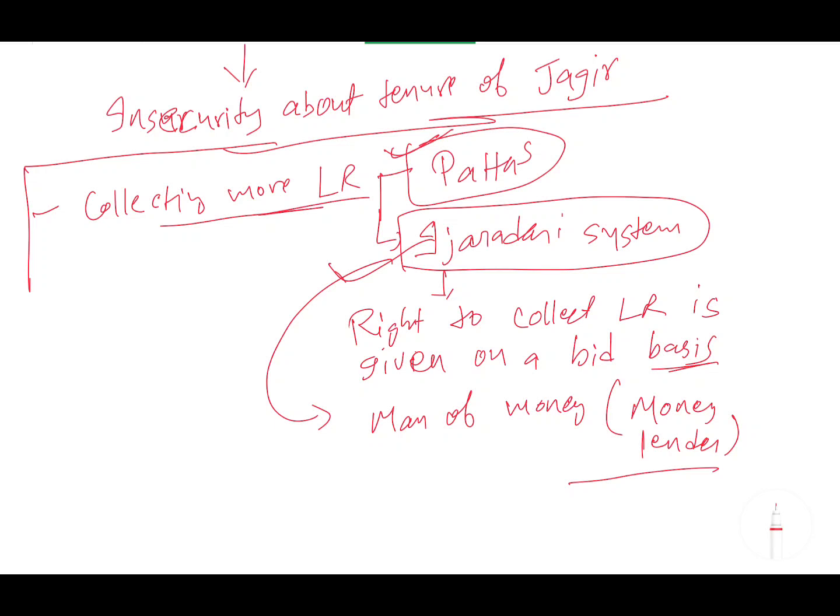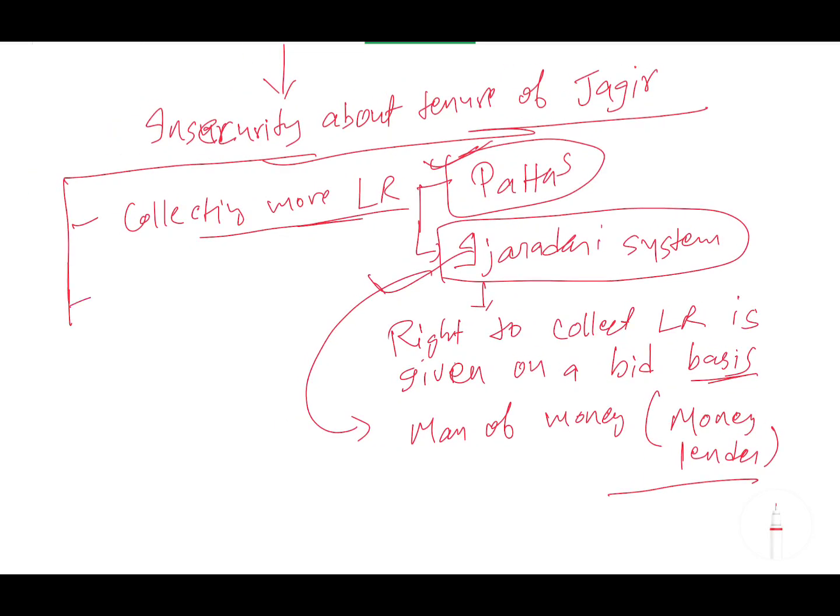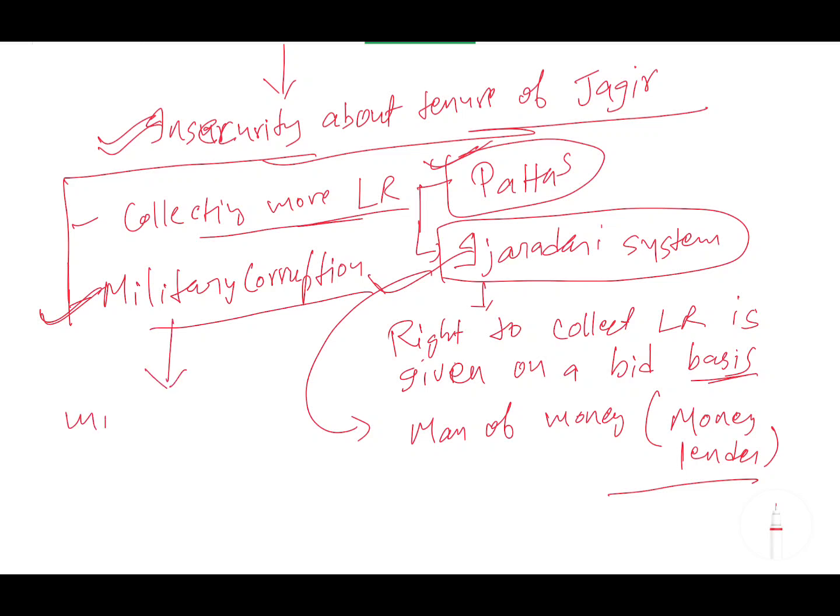This is the first way corruption happens. And second is the military corruption. I have already told what military corruption is. Military corruption means that you were not maintaining the number of army or sawar as per the sawar rank. So the money that you got to maintain the sawar, you now use for consumption purposes. This is because of the insecurity. And now what does this insecurity lead to? This leads to military corruption, leads to military weakness. Military weakness, this you clear?